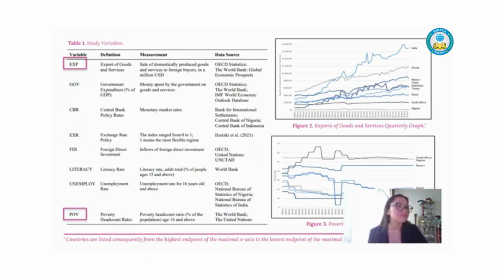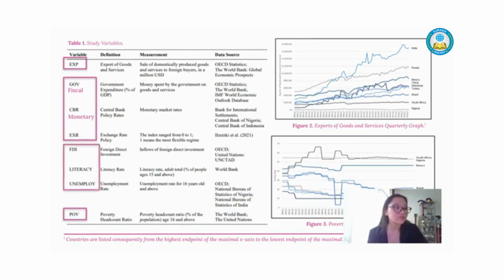Next, three stabilization policies are used as moderators. I employed government expenditures as the fiscal policy, which measures money spent by the government on goods and services. Central bank policy rates are the monetary policy, which measures monetary market rates. For exchange rate policy, I use the paper by Ilzetzki et al., measuring an index of fixed and flexible regimes throughout the year. Last, as control variables, I use FDI, literacy rate, and unemployment rate.